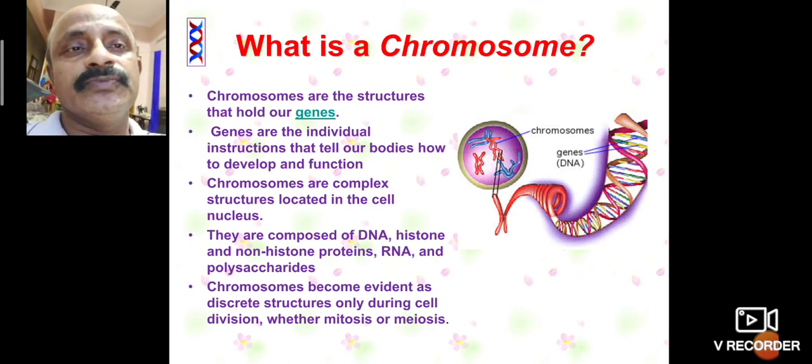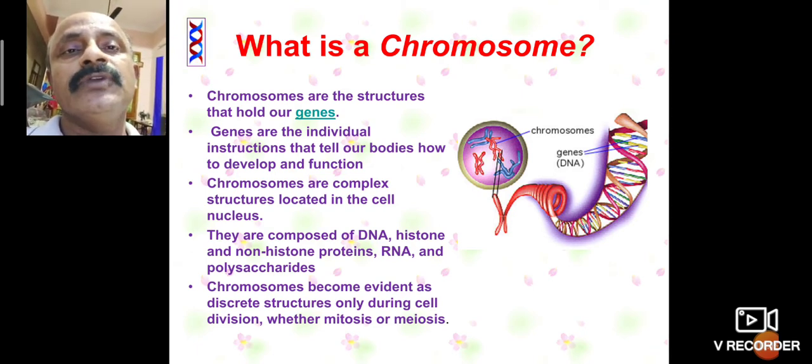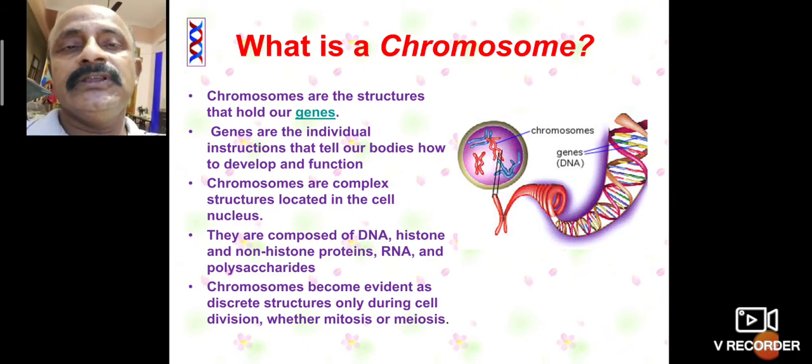What is a chromosome? Chromosomes are structures that hold our genes. Genes are individual instructions that tell our bodies how to develop and function. Chromosomes are complex structures located in the nucleus of the cell. Complex structure means having many parts present in the chromosomes in the nucleoplasm.